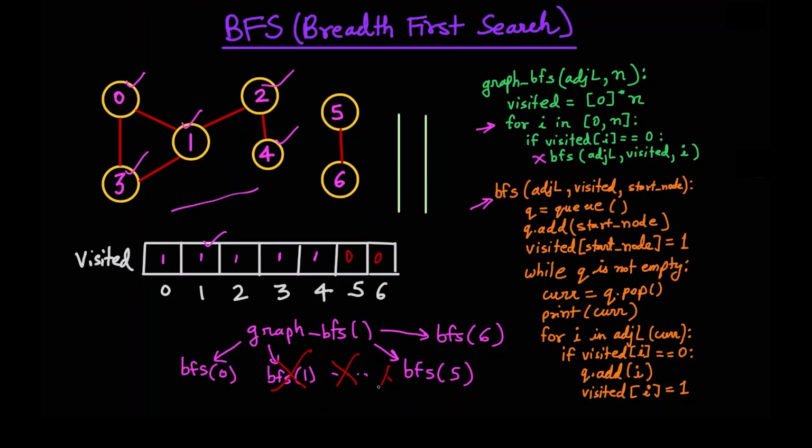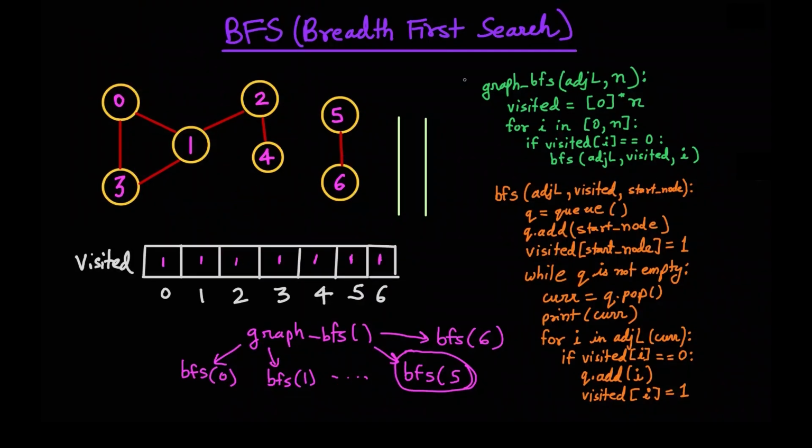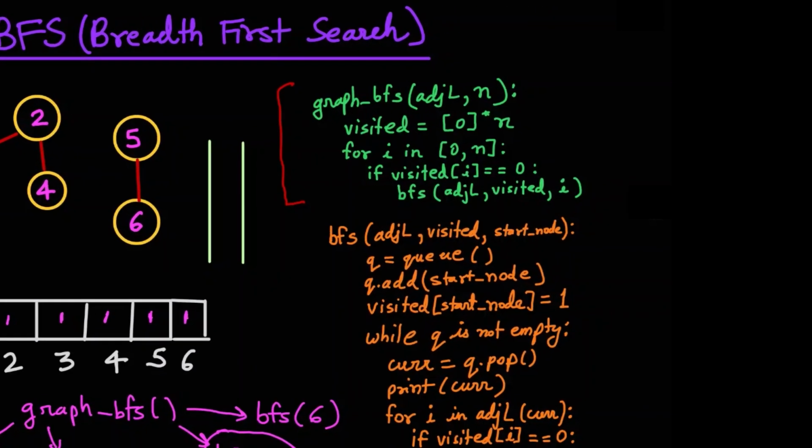It goes until 4, but when it reaches 5, it will need to run BFS for it. That is because visited[5] equals 0, which satisfies this condition right here. So in this case, BFS 5 will be run, and when it is run, it will mark 5 and 6 as visited. And that is why we have this code part here.